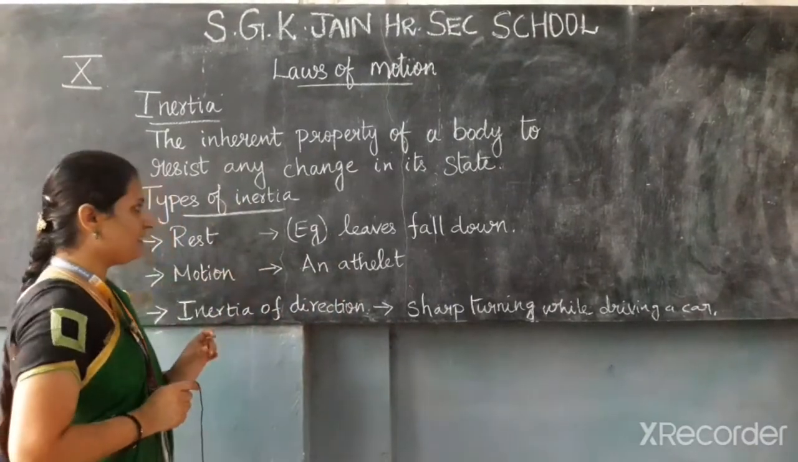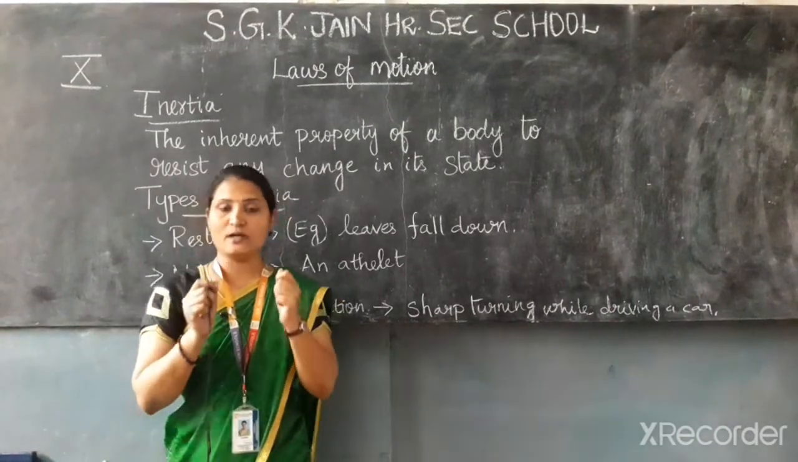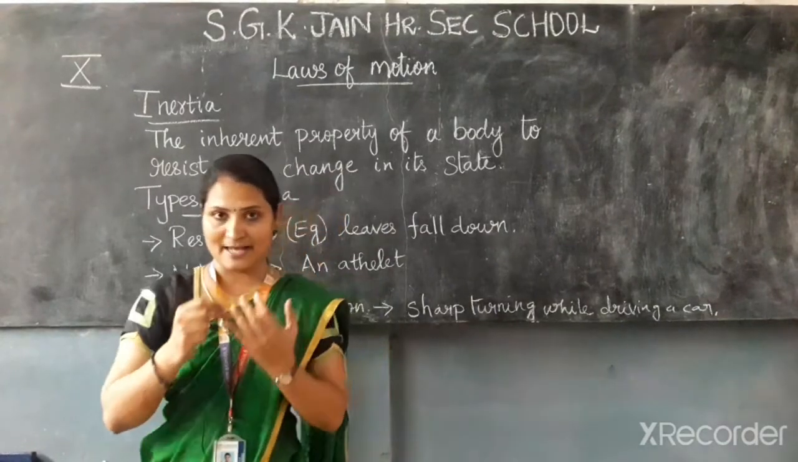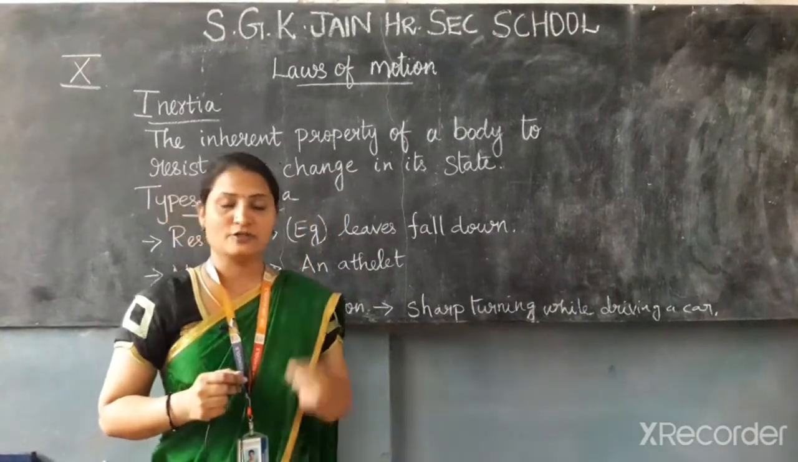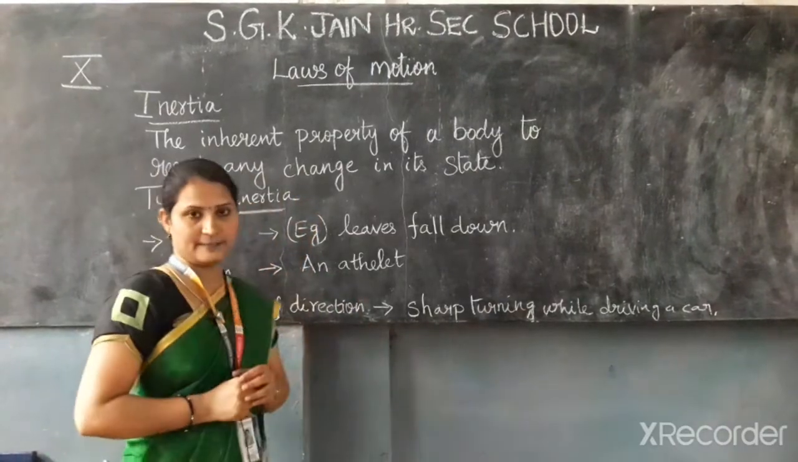For example, when we shake the branches of a tree vigorously, what will happen? The leaves and fruits will detach from the branches and fall down. So this is a good example of inertia of rest.